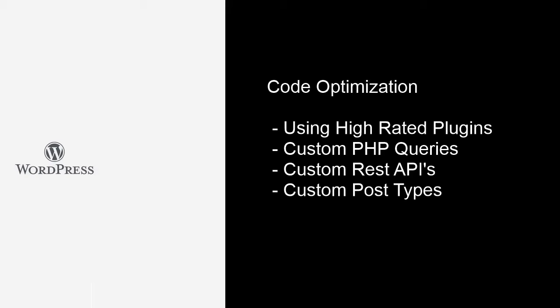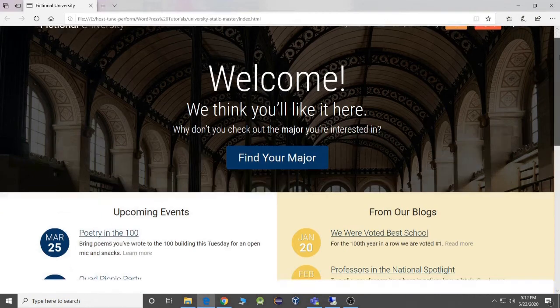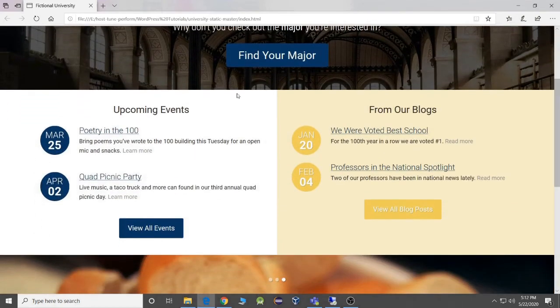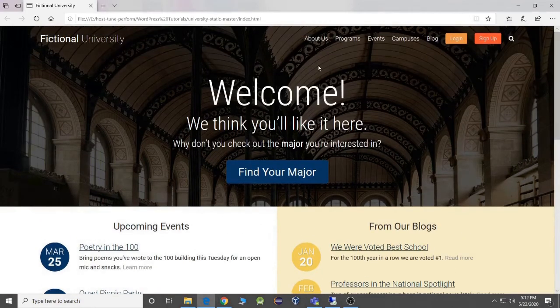If you look at my screen, I have opened a website for a fictional university. It has a few areas, like it shows the upcoming events, and it has blogs. This is a university website which has an about us page, programs, events and a search button.